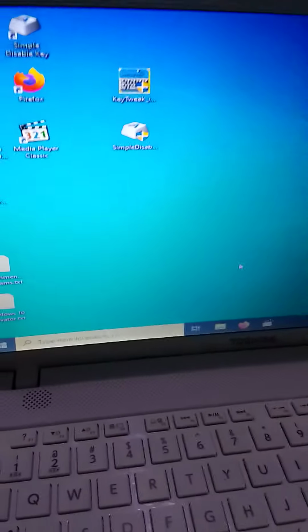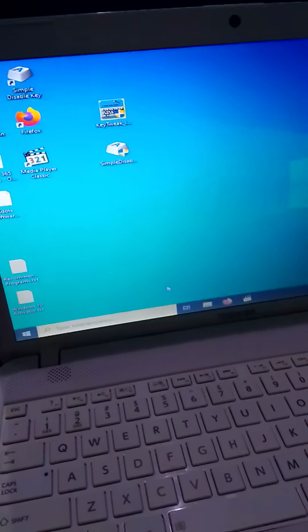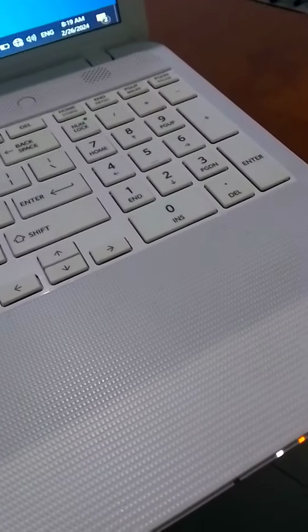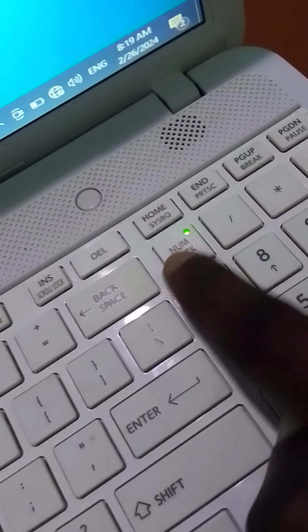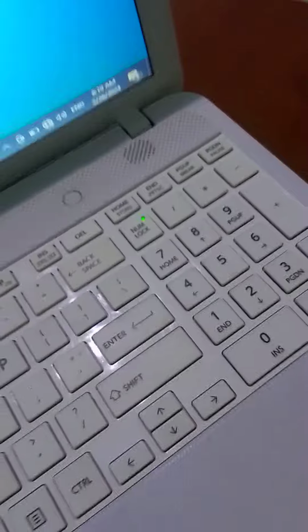So to fix this error, first we have to connect the keyboard, this keyboard, to our laptop. After that, we need to check this numlock, it's on. So on this keyboard we have to touch this numlock key to turn off this light.